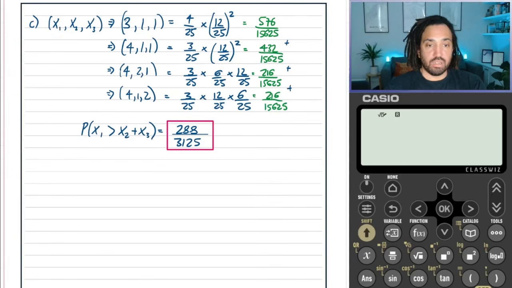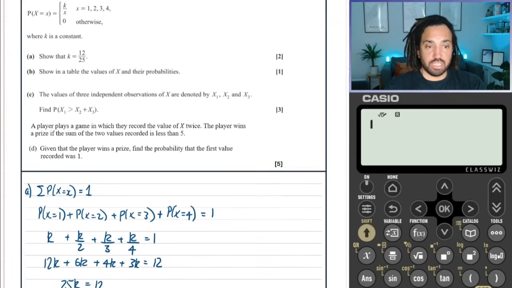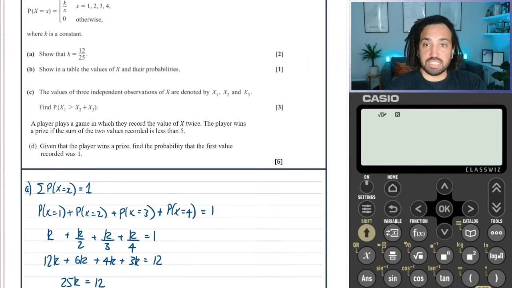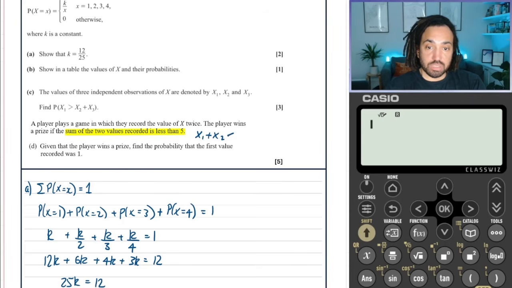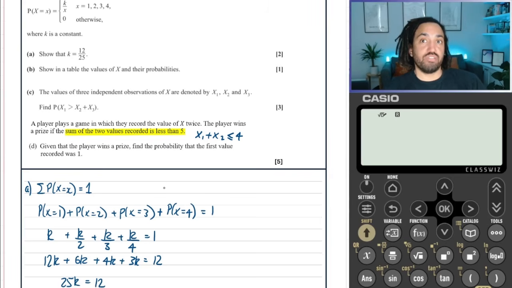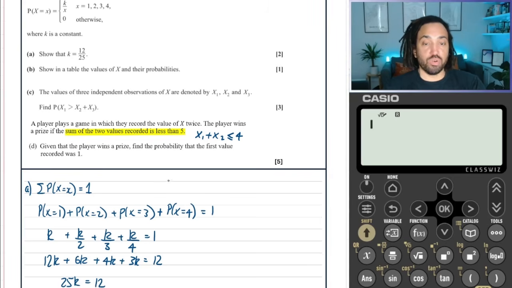Perfect. Okay, on to part D, where it says that a player plays a game in which they record the value of x twice, and a player wins if the sum of the two values recorded is less than 5. So that means that x1 plus x2 is less than 5, which is also the same as being less than or equal to 4. So if you're less than 5, then the largest you could be is actually 4.